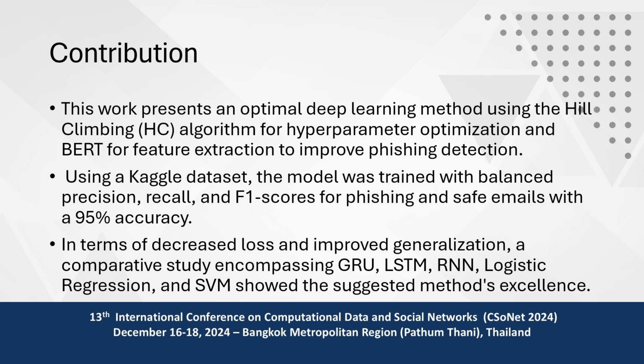So our model with the Kaggle dataset gave an accuracy of 95%. In terms of decreasing loss and improving generalization, a comparative study is represented with GRU, LSTM, RNN, logistic regression, and SVM. We compare our model with all these standard deep learning and machine learning models to prove whether our model performs well in this context.